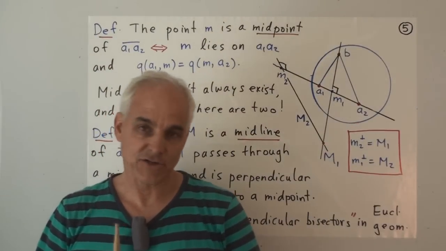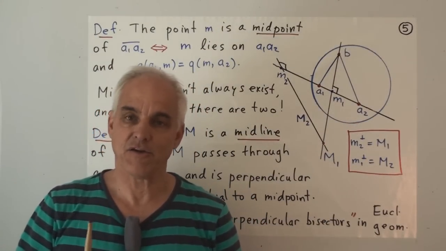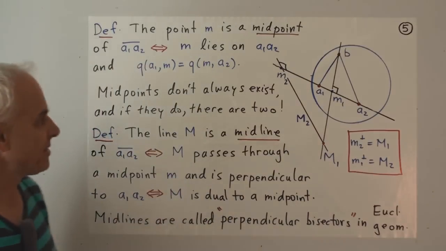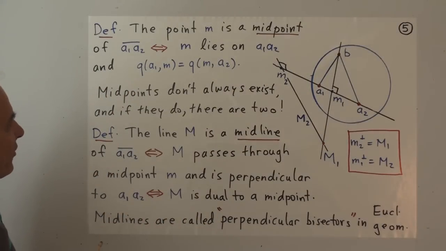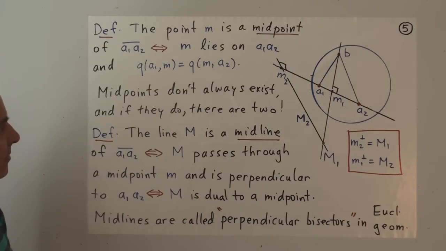The theory of isosceles triangles is intimately connected with the idea of midpoints and midlines. So let's remind you, or define again, what midpoints are. I'll also introduce dual objects called midlines.